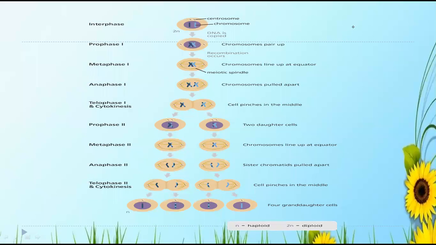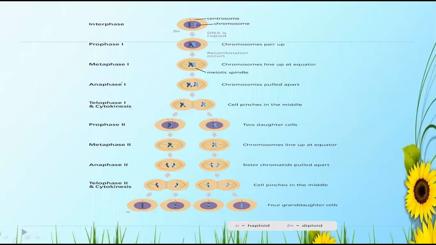In mitosis, what happens? Equational division takes place. In meiosis, what happens? Reductional division takes place. So what happens here? One cell, the duplication takes place. After that, it gets divided into two until the telophase. Yes or no? In anaphase, it moves to the different ends.